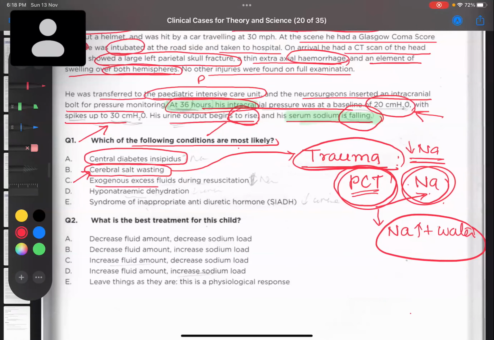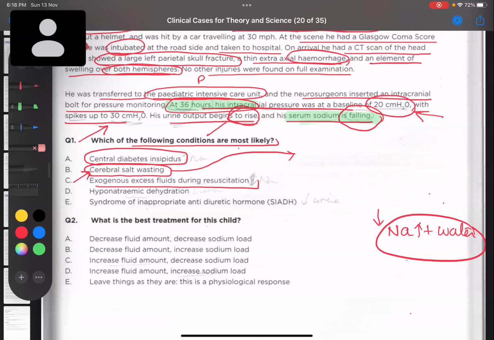What about exogenous excess fluid during resuscitation? Is this possible? Of course, he came with low GCS and hemorrhage and all that, so maybe he has been resuscitated. And that is why, due to excessive fluid in his body, he is excreting a huge amount of urine, and sodium is also low due to the dilutional effect. Is that possible?